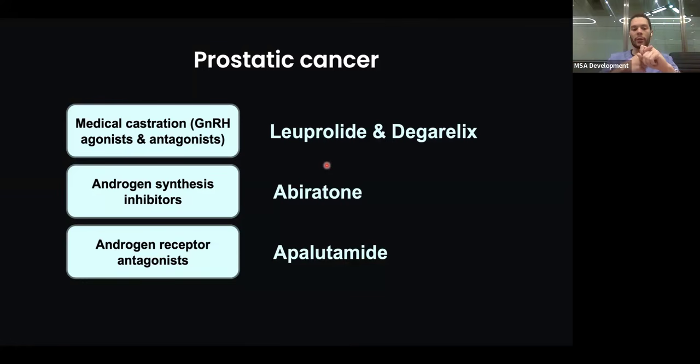Then you have an androgen synthesis inhibitor and androgen receptor antagonist, very similar concept. In androgen synthesis inhibitors, they prevent androgens from being formed. You have the drug abiraterone. And then you have androgen receptor antagonist. You have apalutamide. How I could remember it is receptor has a P in it, so the drug with a P, apalutamide, is the one that acts on the receptor.